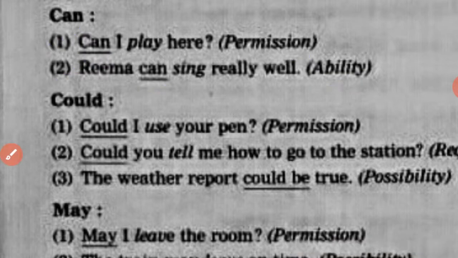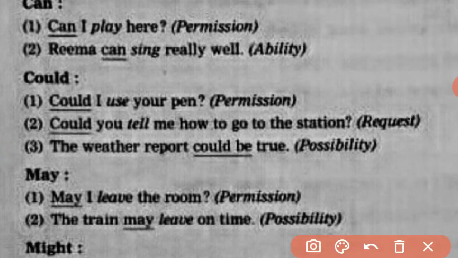Next one, could. Could I use your pen? It is the same as can, to ask permission. Next one, could you tell me how to go to the station? So it is a request. How is it a request? Because here some information is asked. So if we ask for some information starting our question with could, at that time it is a request.